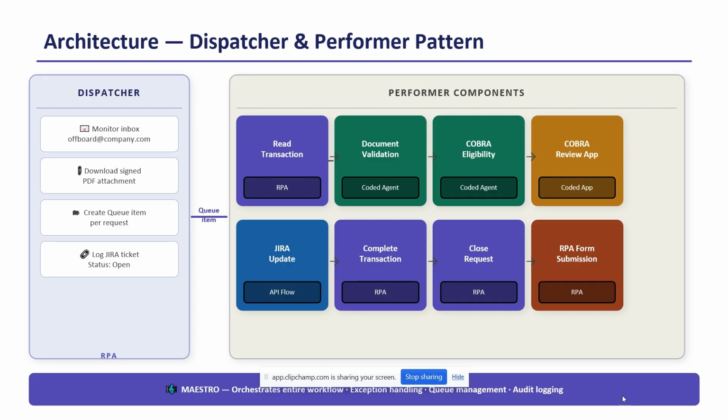And the performer component starts from reading the transaction and document validation, that is a coded agent. That will validate the signed separation document and COBRA eligibility. This is also a coded agent. So this will ensure the employees are eligible for the eight COBRA gates. And the COBRA review app, so this will let the admin